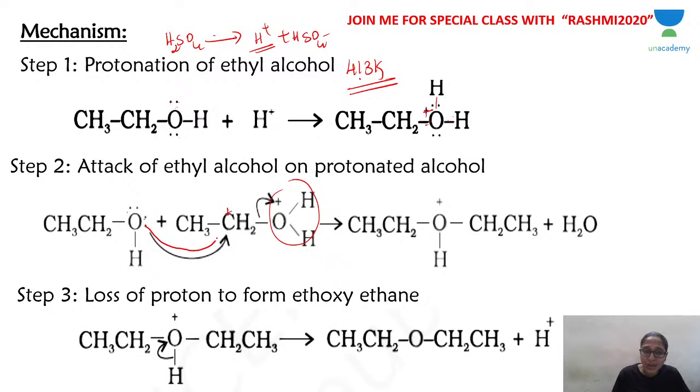That lone pair attacks this carbocation, so you get a dialkyl group attached to oxygen. Again, oxygen has a plus charge because of three bonds around it. Now, eliminating the proton, you will get the required diethyl ether.